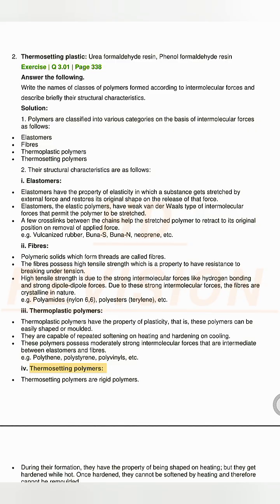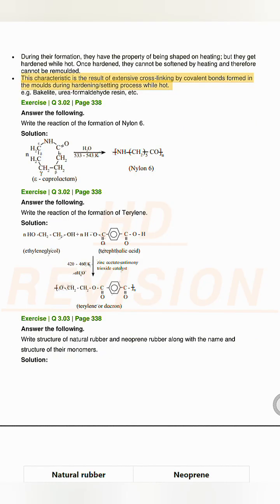IV. Thermosetting polymers. Thermosetting polymers are rigid polymers. During their formation, they have the property of being shaped on heating, but they get hardened while hot. Once hardened, they cannot be softened by heating and therefore cannot be remolded. This characteristic is the result of extensive cross-linking by covalent bonds formed in the molds during the hardening, setting process while hot. E.g., bakelite, urea formaldehyde resin, etc.